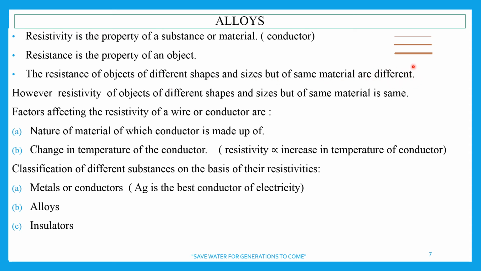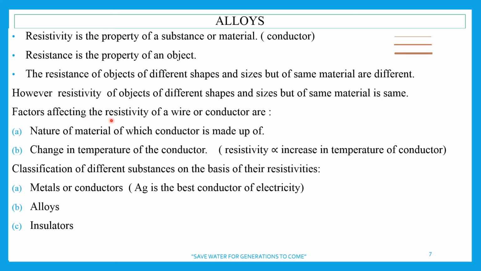The same material can have different shapes. Here is the example. This one is very thick, and this is thin. All are made of copper. So what is the same here? Resistivity is the same, but you can see the thickness is different though the length is the same. So therefore resistance is different. Any problem here? No. Right. However, the resistivity of objects of different shape and size but of the same material is the same.